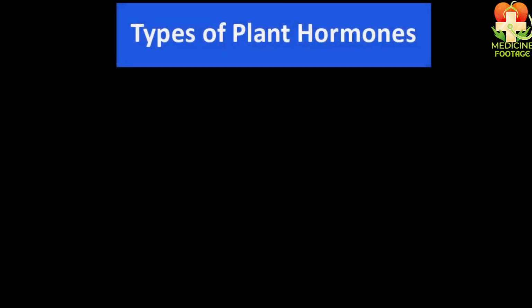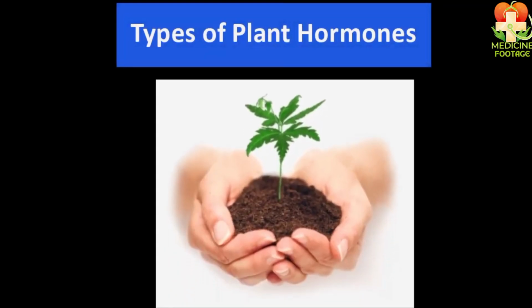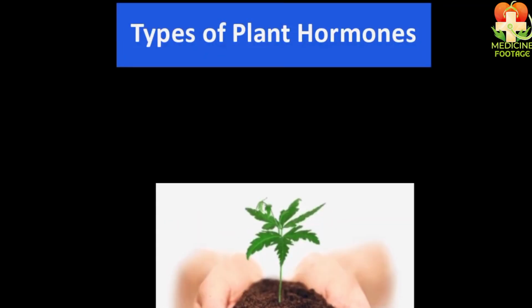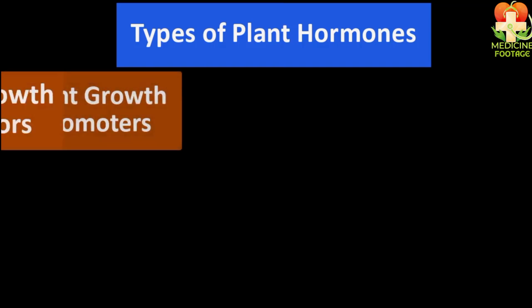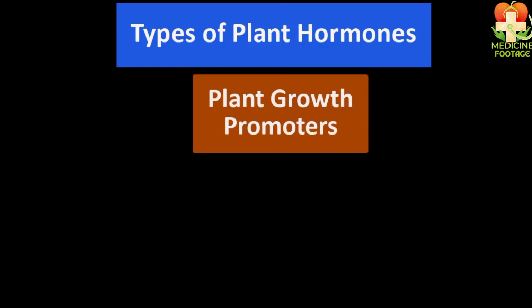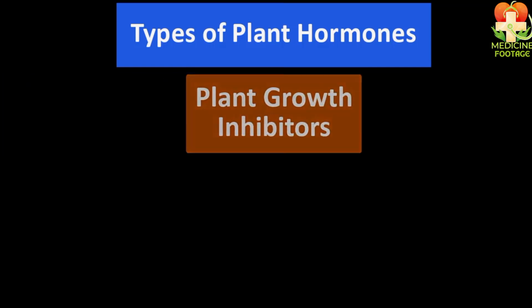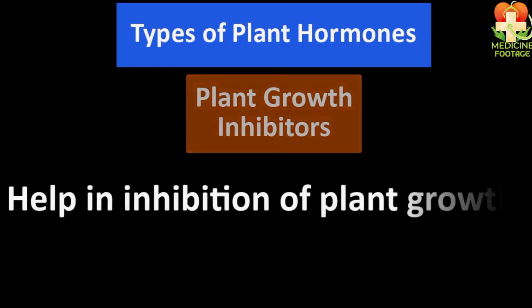Now, let's come to the types of plant hormones. Students, the types of plant hormones are of 2 kinds. One type is the plant growth promoters, and the other type is the plant growth inhibitors. The plant growth promoters help in the growth of plants, and the other type, the plant growth inhibitors, help in the inhibition of the plant.